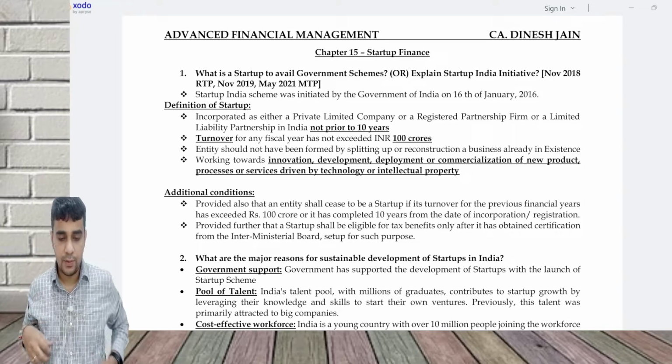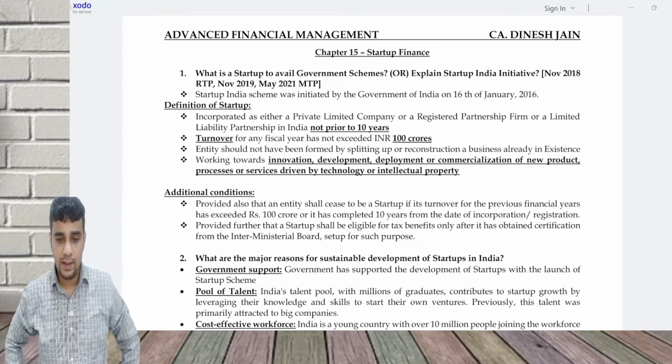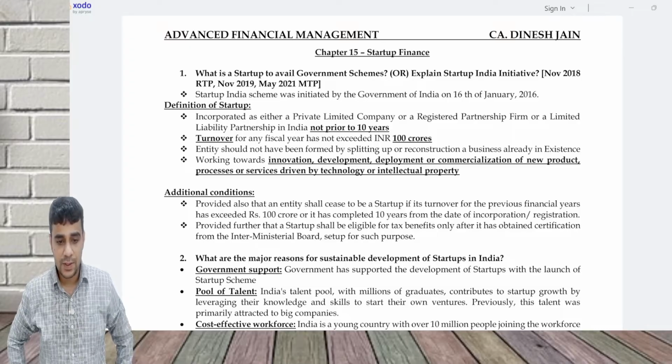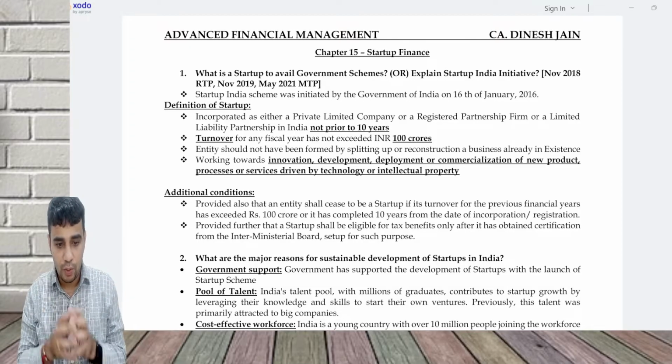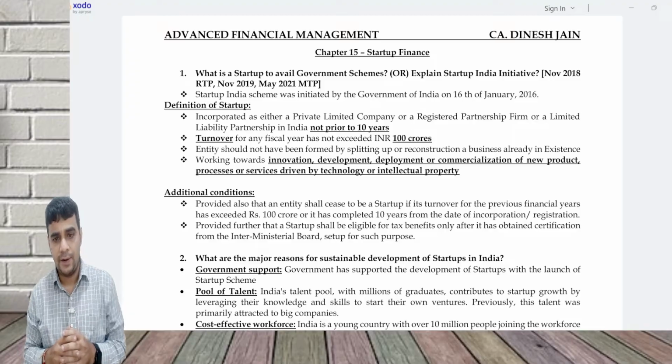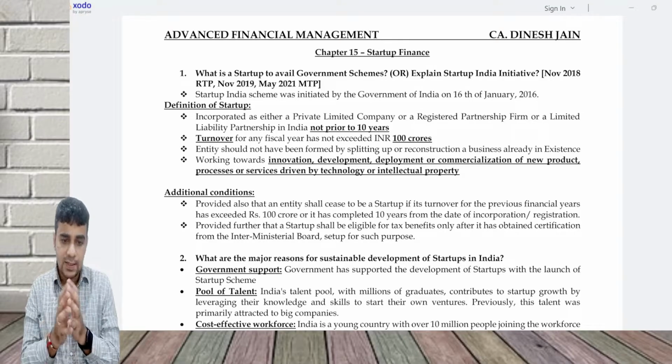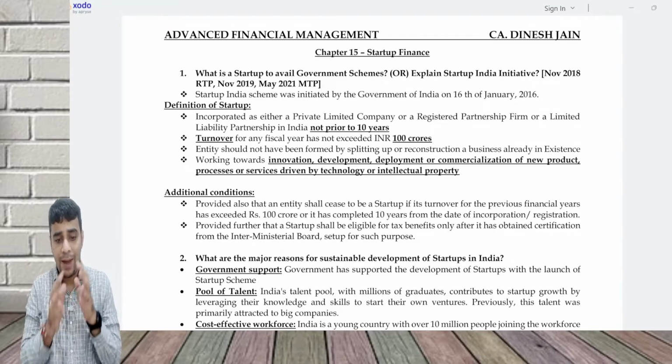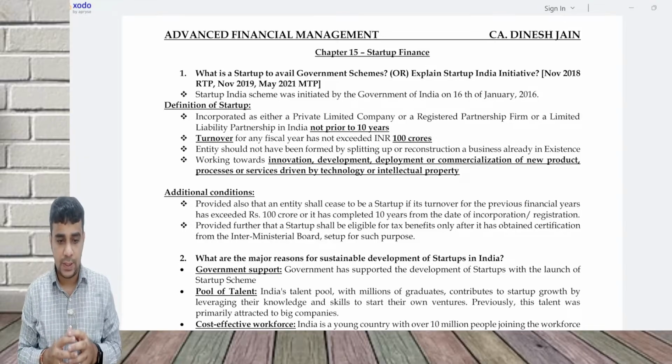Hi friends, now I'm going to discuss the theory for your chapter 15, which is on startup finance. Maybe I'll first give a broad overview of the chapter and then we discuss the specifics. So what we are going to see in startup finances, we did discuss startups from a valuation point of view in the valuation chapter.